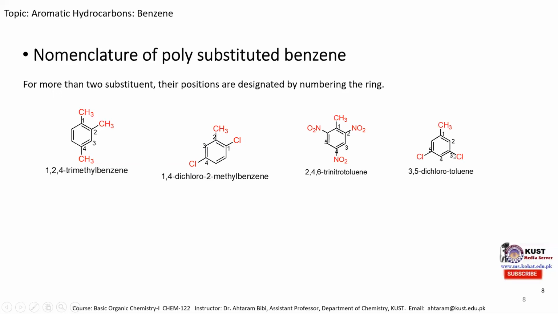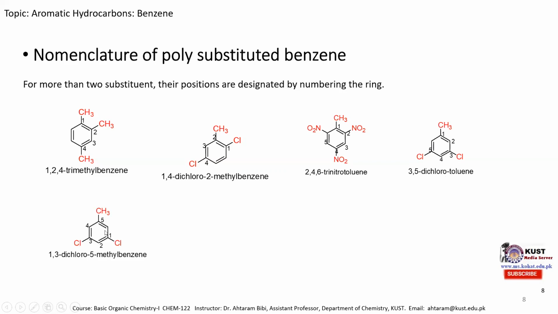Similarly, if these 2 chlorine atoms are present and we use the parent name toluene, then we will start numbering from the carbon atom which bears the methyl group. So at the 3 and 5 positions are the 2 chlorine atoms. So we represent it by the prefix 3,5-dichloro and toluene as the parent name.